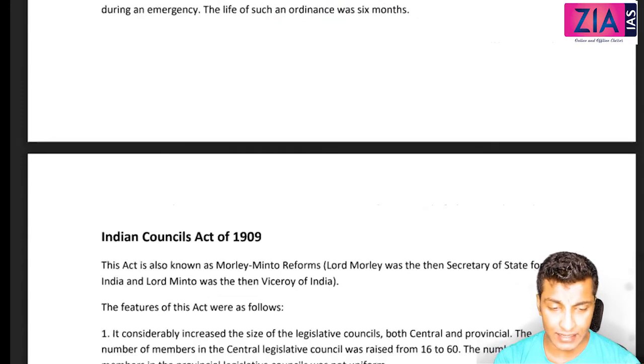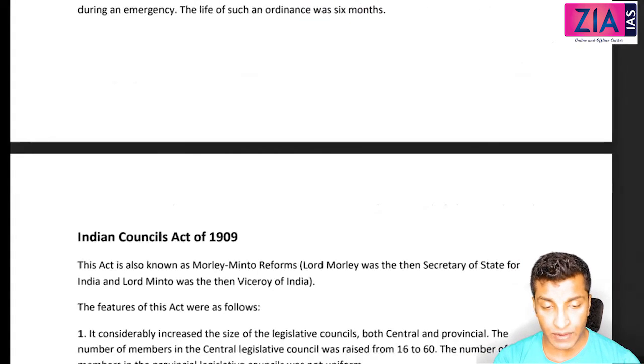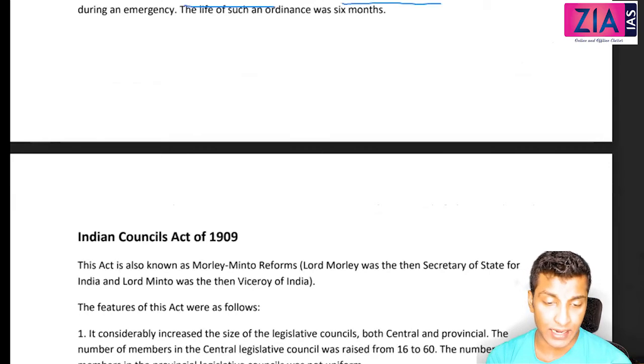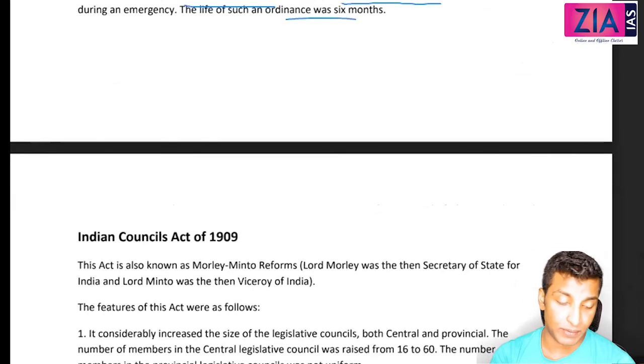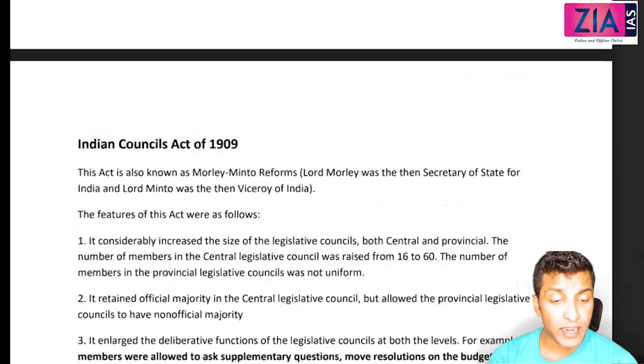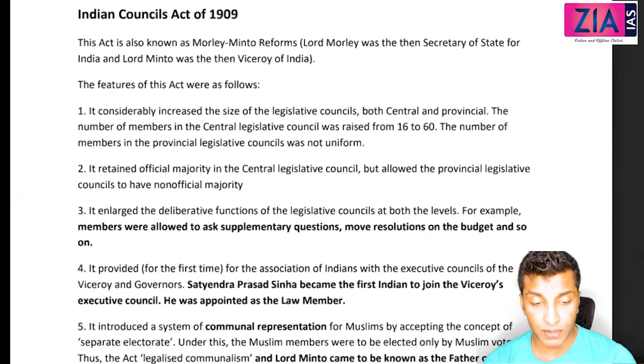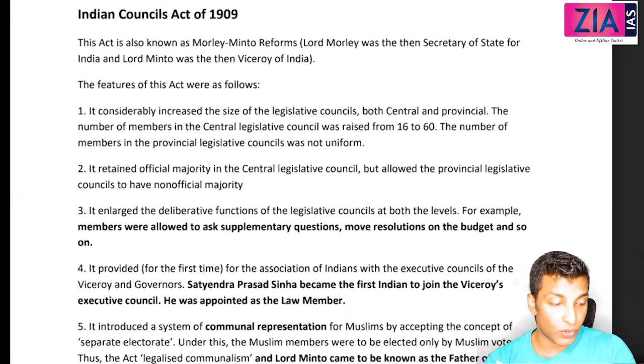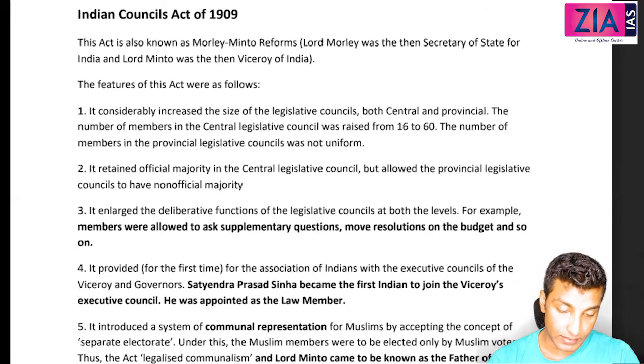These are minor points, guys. It empowered the Viceroy to issue ordinances without concurrence of the Legislative Council, and it will have a 6 months validity, like that. So all these minor points, understand that it is impossible for us to discuss in the class. It is expected that you will go through them, but what is required, the main concepts, what is more important, we are covering in the class.